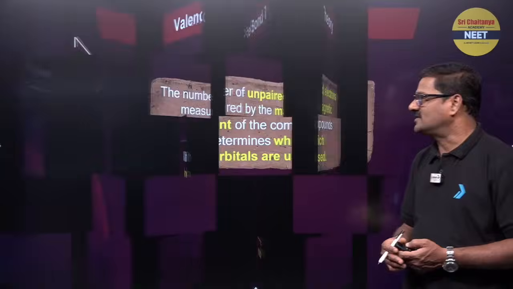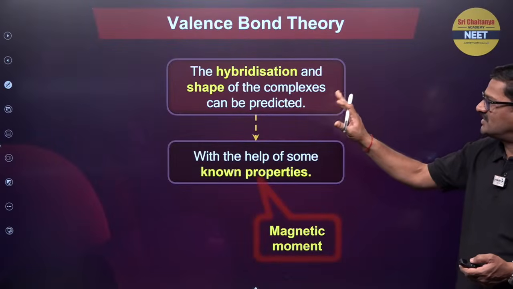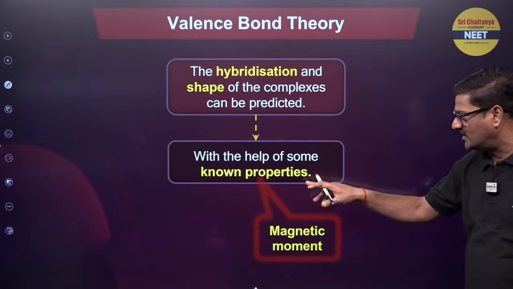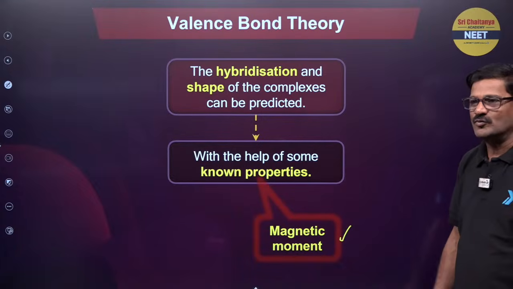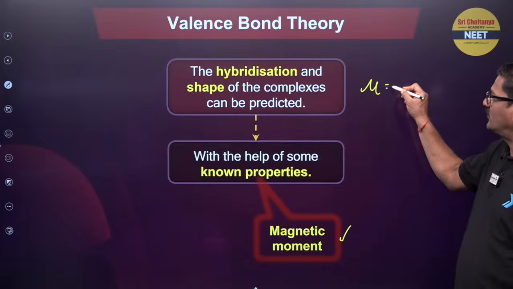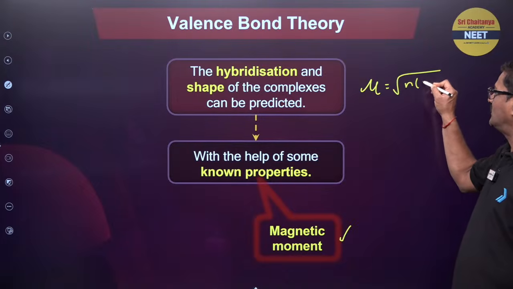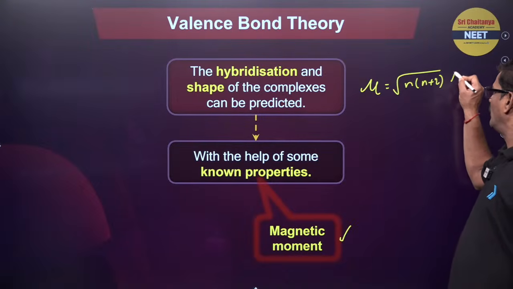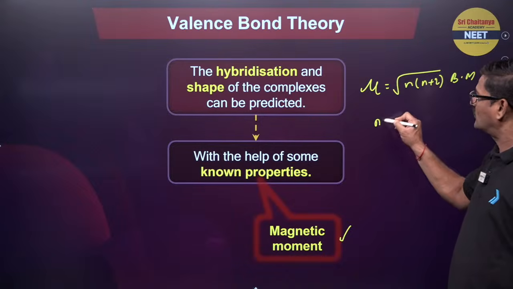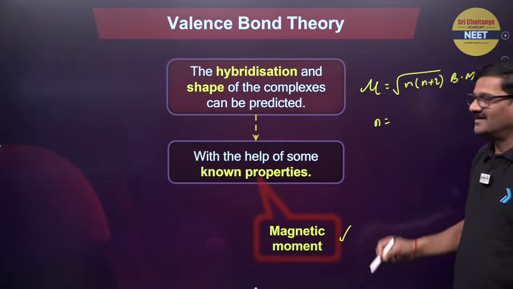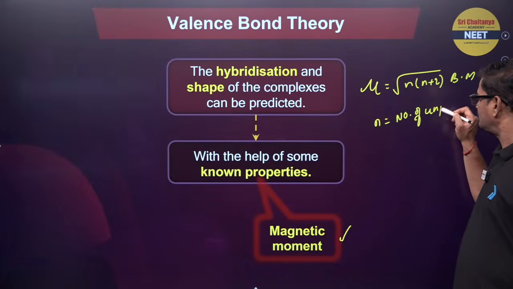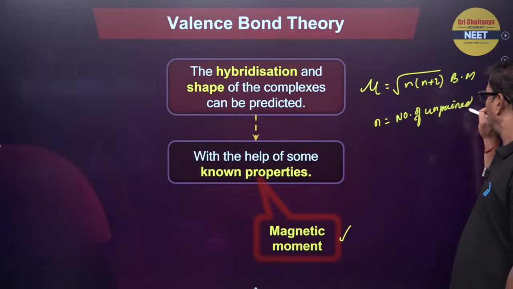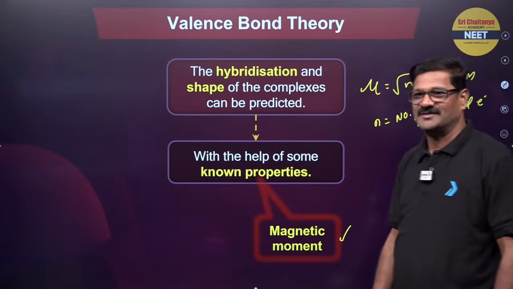Everybody look at this here. The hybridization and the shape of the complex can be predicted with the help of known properties, just like the magnetic moment. You know the magnetic moment is equal to root over n into (n plus 2) Bohr magneton, where n is equal to, tell me, the number of unpaired electrons. Okay? Fine.